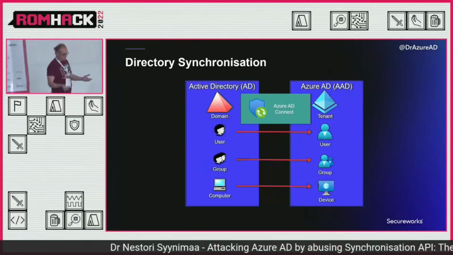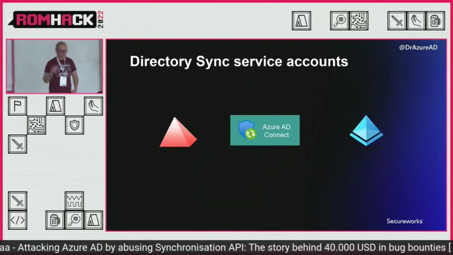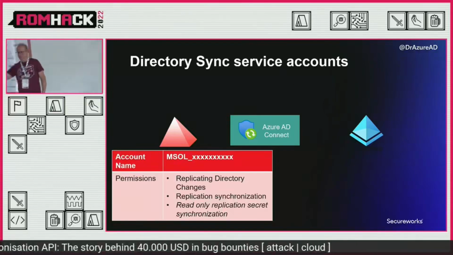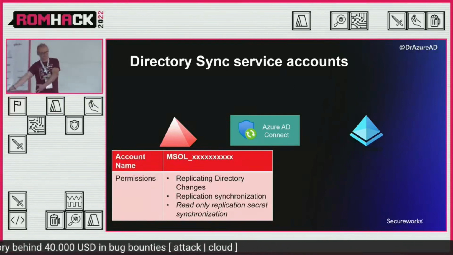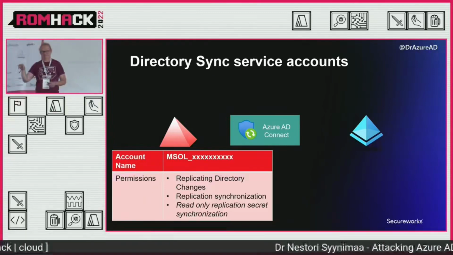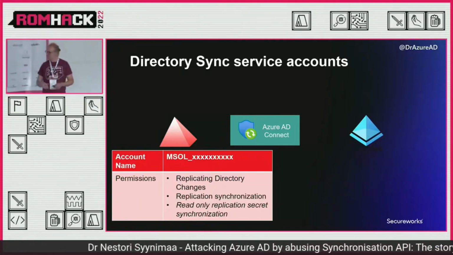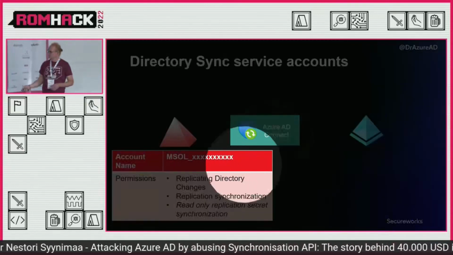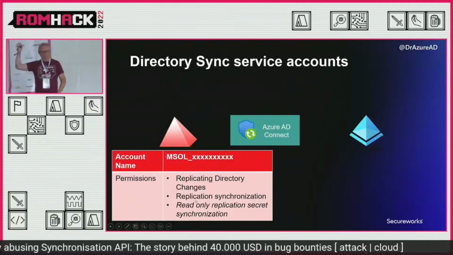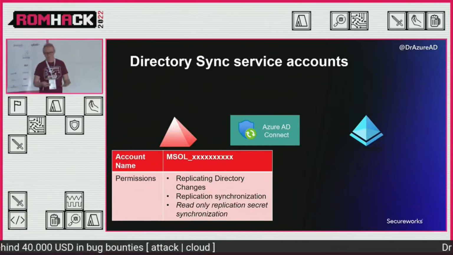And to be able to do that, Azure AD Connect has service accounts, three of them actually. So there's a service account in your on-prem AD that allows you to read users from there. And also if you are using password hash synchronization, which synchronizes, well, not your password, but password hashes from on-prem to Azure AD, you have a read-only replication secret synchronization, which means that account can read everybody's password hashes. So that's quite powerful, right?